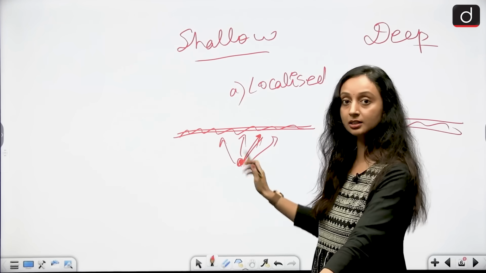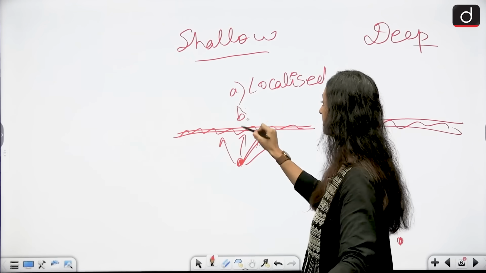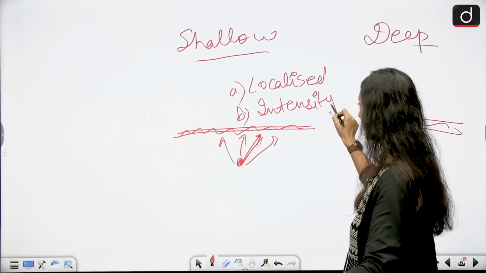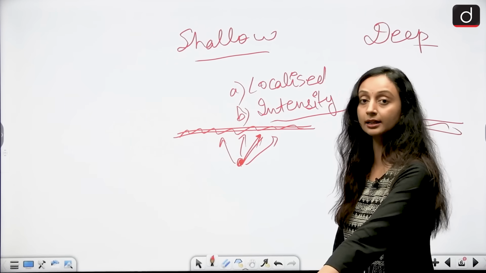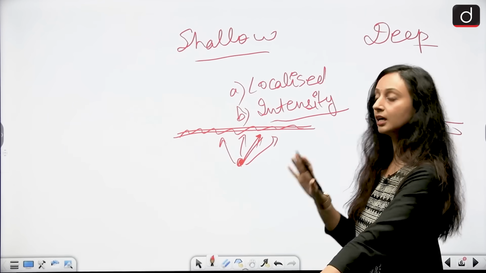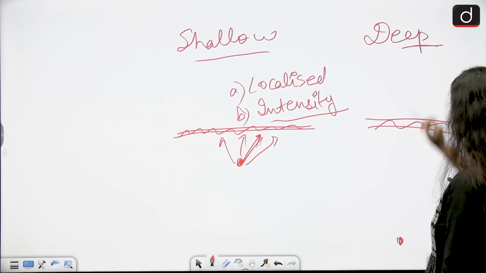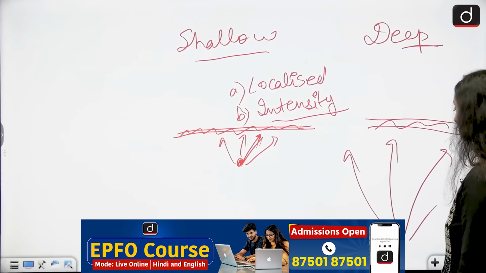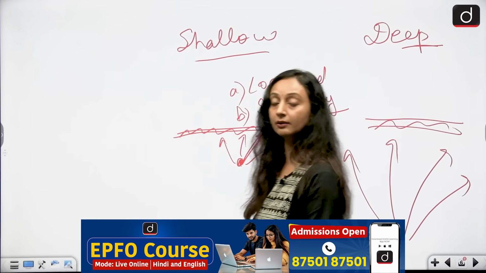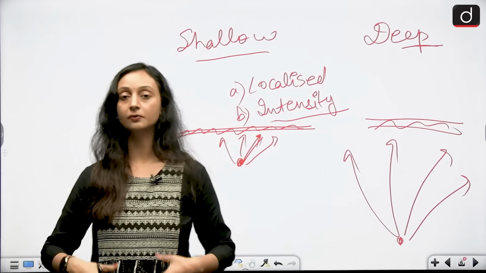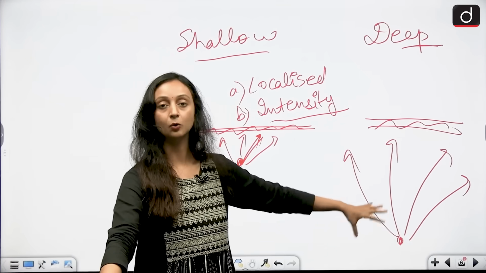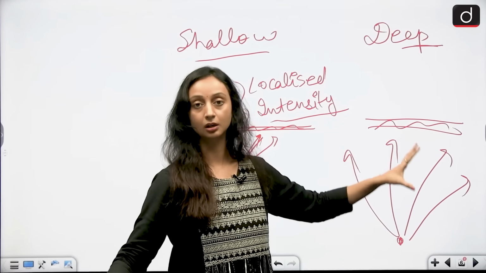because of the short distance that it is traveling, and B, it will have a very high intensity of destruction, again because of the short distance that it is traveling, versus a deep-seated or deep focus earthquake. This has a lot of area. These waves have a lot of space, a lot of area to travel. So in that area, a lot of energy is absorbed or released within the Earth's crust only, and only a minor part of it reaches the Earth's surface.